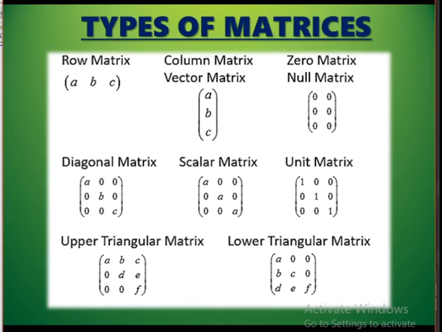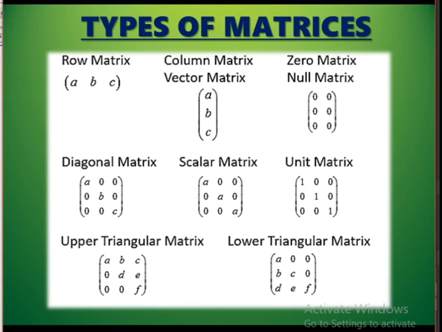So, the other name for zero matrix is null matrix, and it can be represented by capital O. And remember that matrices are always represented by capital letters. We cannot use small letters to represent a matrix. So, the zero matrix or null matrix is represented by O.